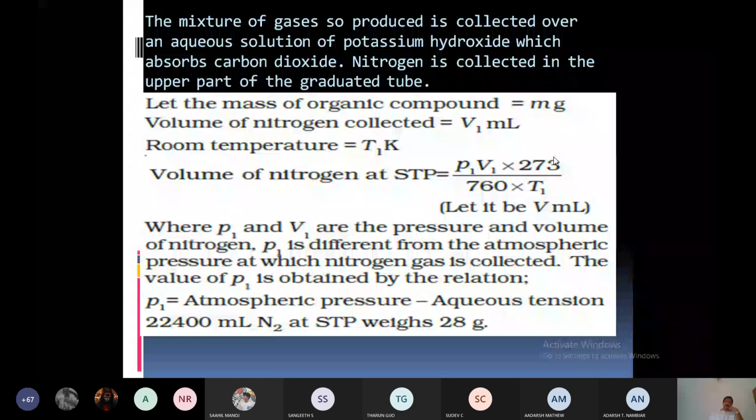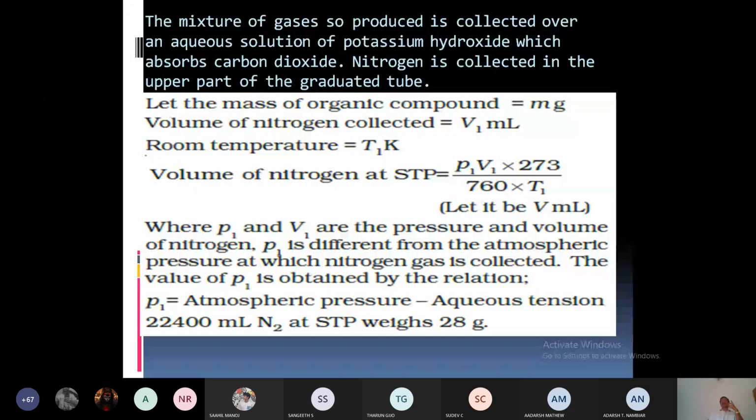Then we can find out the volume of nitrogen at STP. Suppose it is V mL.